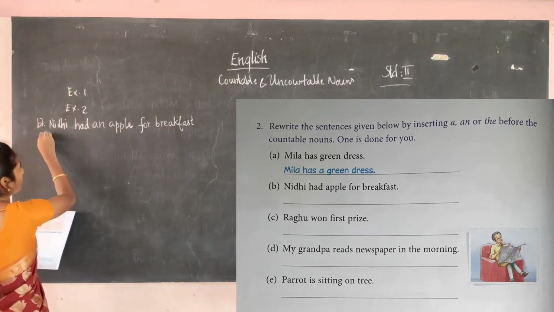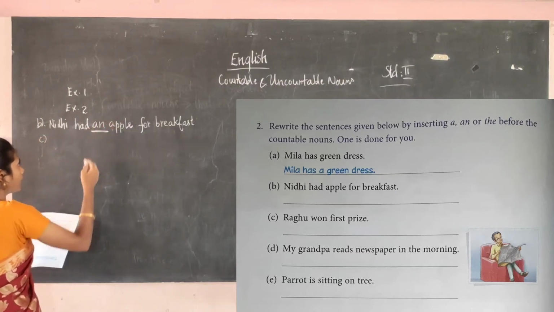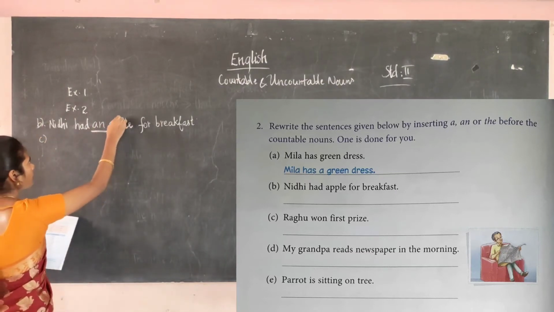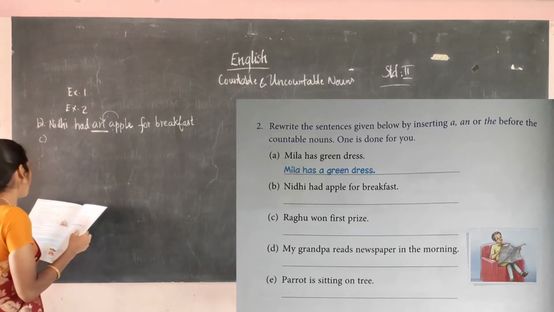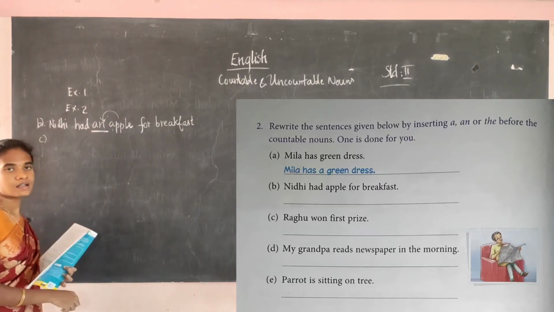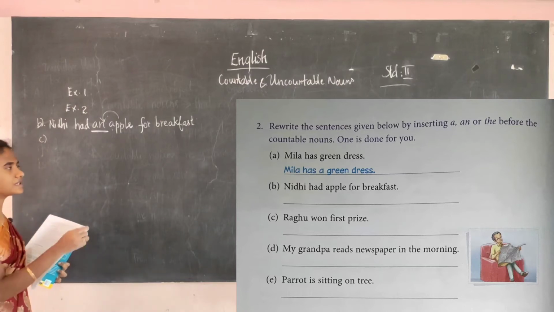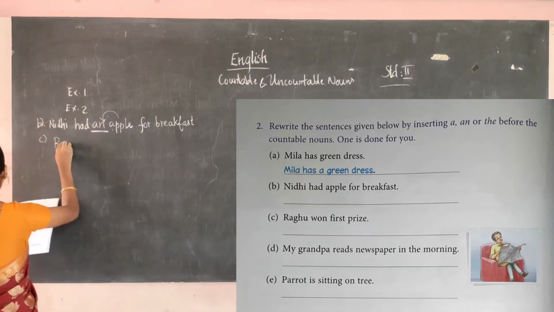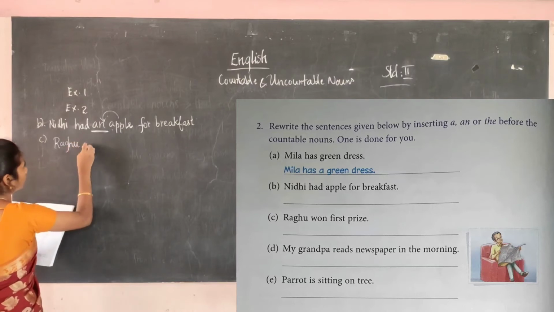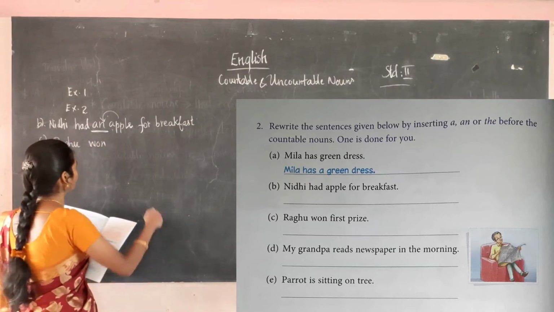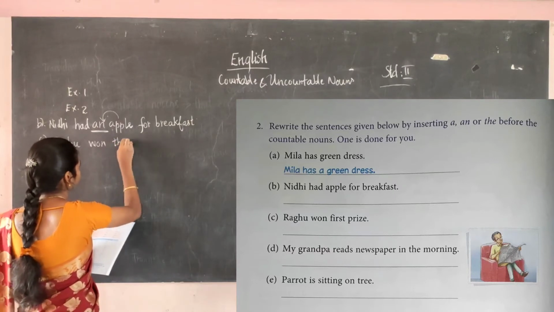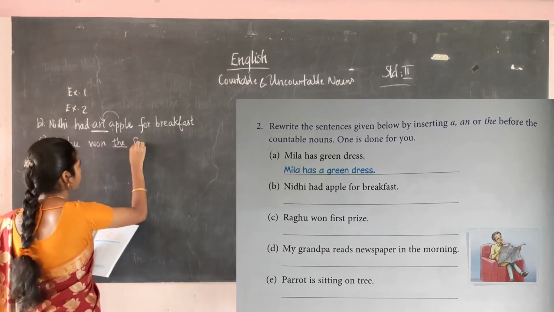Then C, we have to insert an. So apple is the countable noun. Before the countable noun, you have to use an. Then Raghu won first prize. So Raghu won the first prize. Okay, you have to write it like this. Raghu won the first prize.